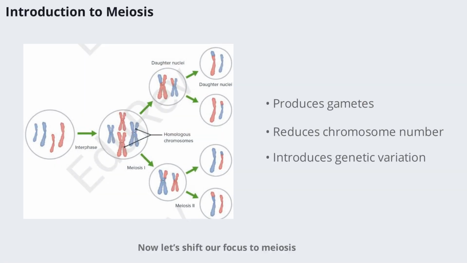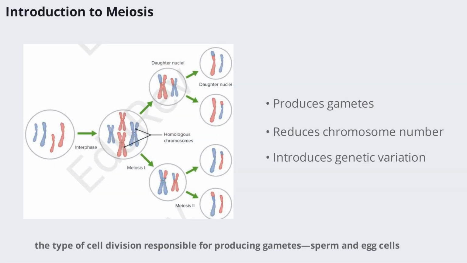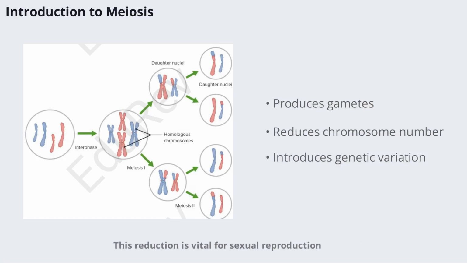Now let's shift our focus to meiosis, the type of cell division responsible for producing gametes, sperm and egg cells. Unlike mitosis, meiosis reduces the chromosome number by half, creating haploid cells from a diploid parent. This reduction is vital for sexual reproduction, ensuring that offspring have the correct number of chromosomes. Meiosis introduces genetic variation, which is the foundation of evolution and diversity in living organisms.